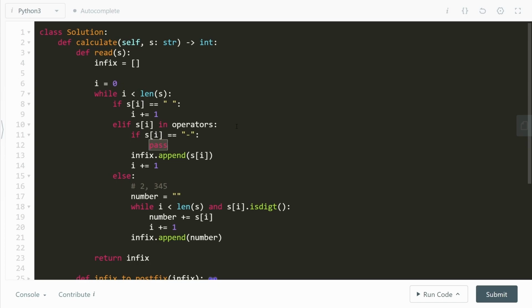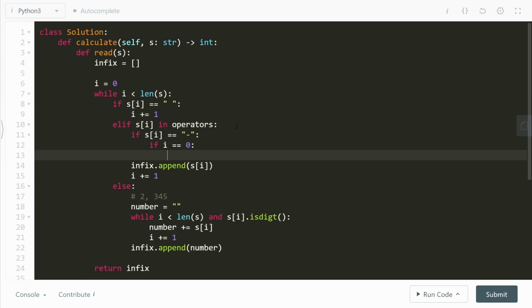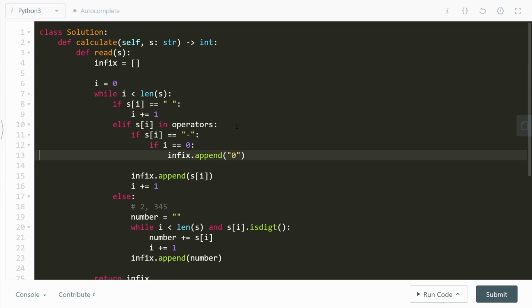First of all, if i equals 0, then go ahead and do infix.append 0. That is, if this minus sign is the first thing you ever get in the entire string, if it is the first position in the string, then you have to append a 0 before you append this current operator.